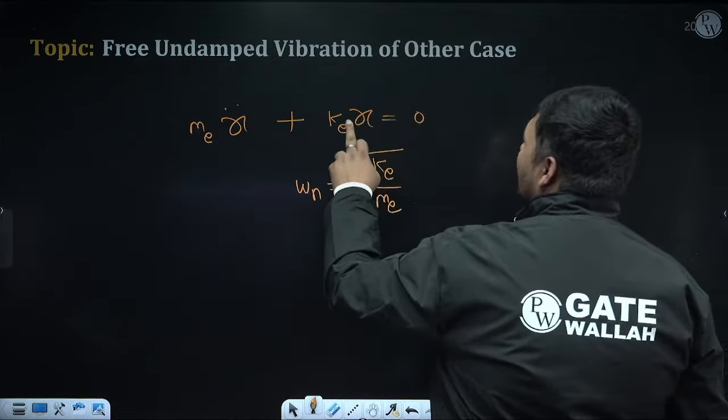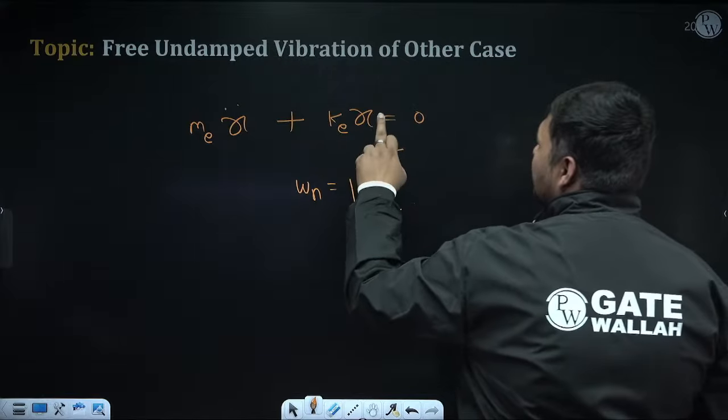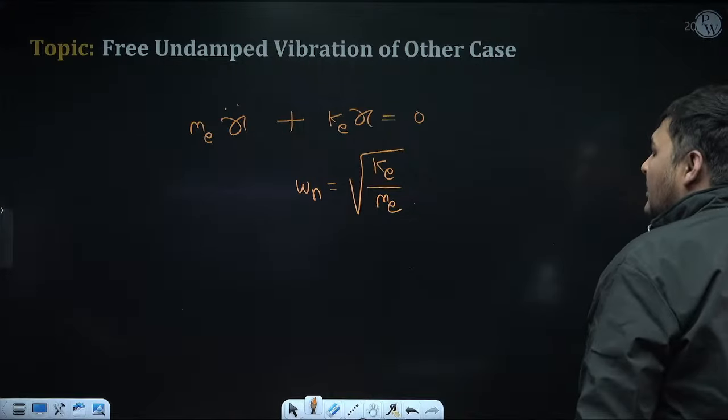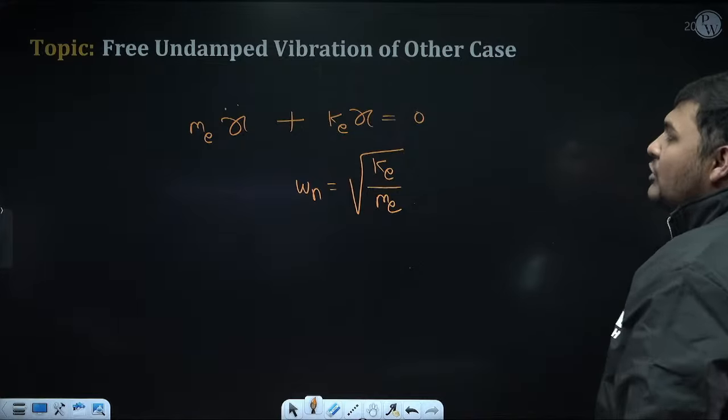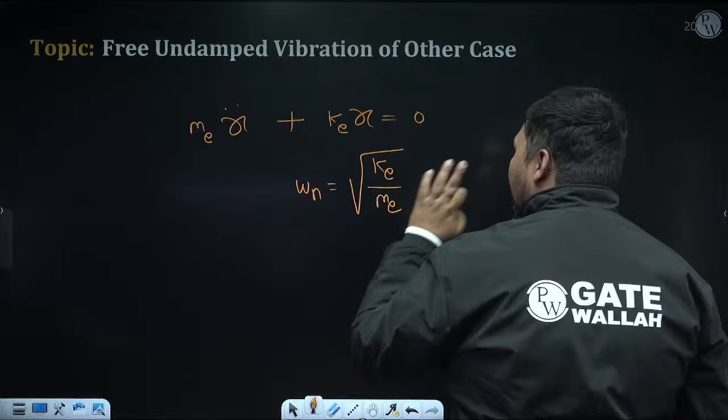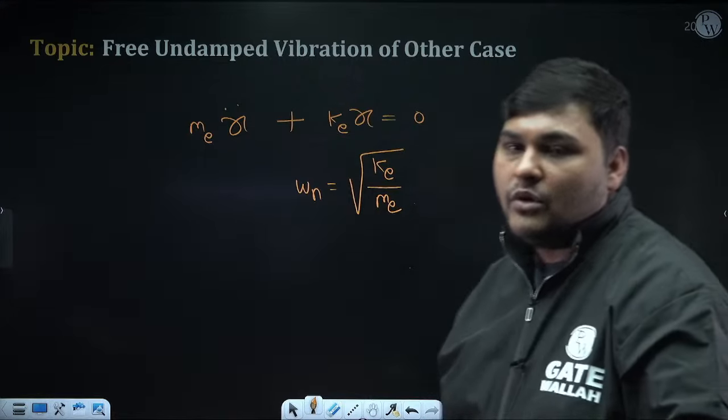K is the coefficient of x, or displacement, which we will know after derivation, and m is the coefficient of x double dot, which we will also know after derivation, and omega n will be root k e by m. For the general case, k is k and m is m, but what about k e and m e for other cases? That we will come to know after derivation.